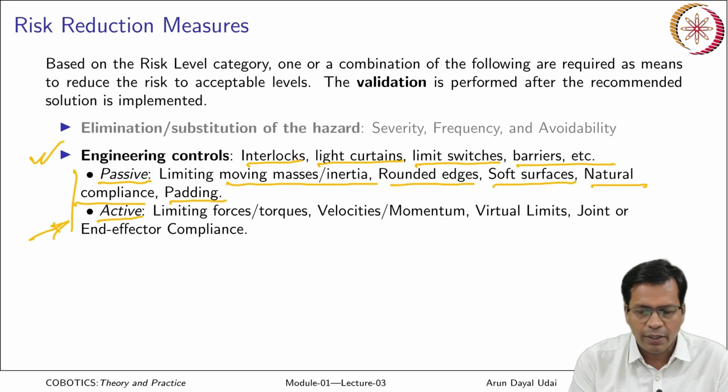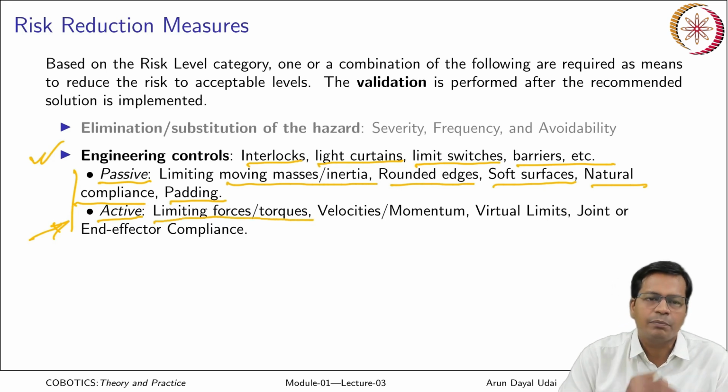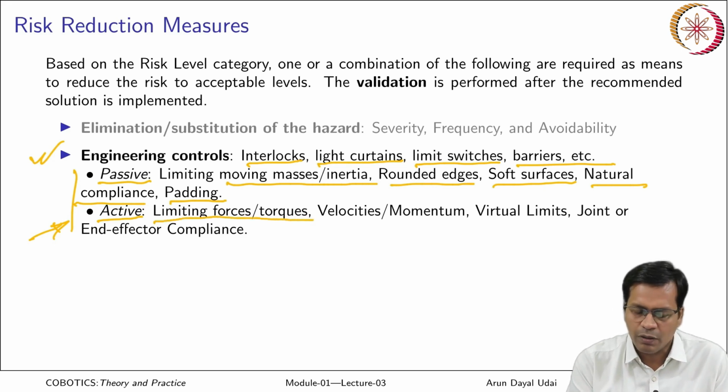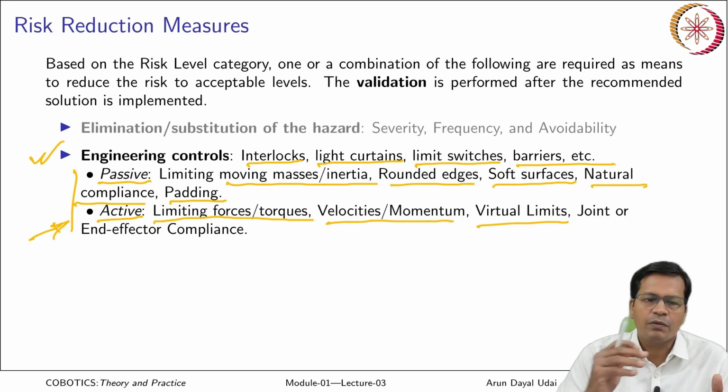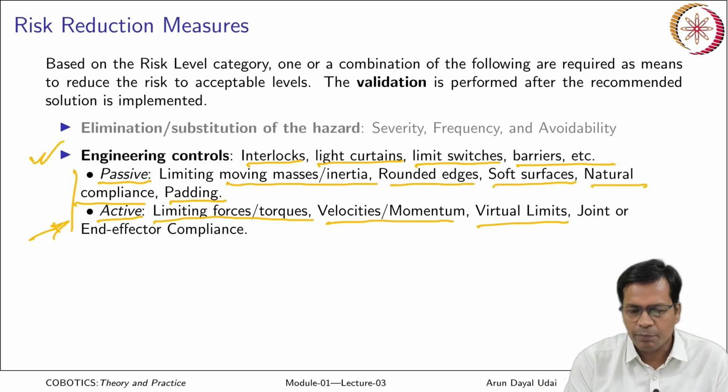Active compliance or active engineering controls are limiting the forces and torques. That is done by the robot programming, that is normally present in any cobot. Velocity or momentum reduction. Virtual limits, even when there are physical limits, there may be some virtual limits at the software end that further limit it to certain levels. Joint or end effector compliance, how much is required for this particular task, can be put. So active and passive, there are two types of engineering controls.